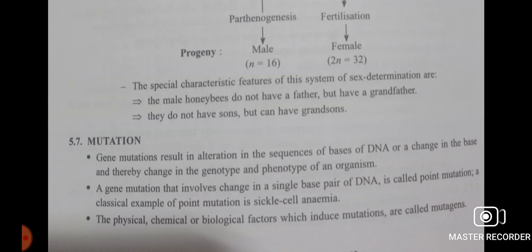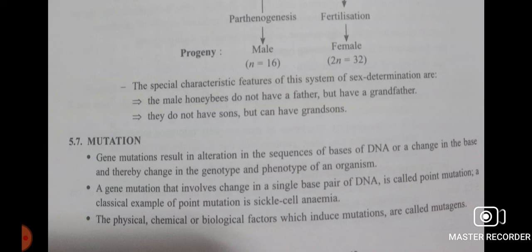Then the next topic that you have learned is mutation. Mutation results in any change in the sequence of DNA bases, and thereby changes the genotype and phenotype of the organisms. The mutation can be a single base pair change, and then it is known as point mutation.